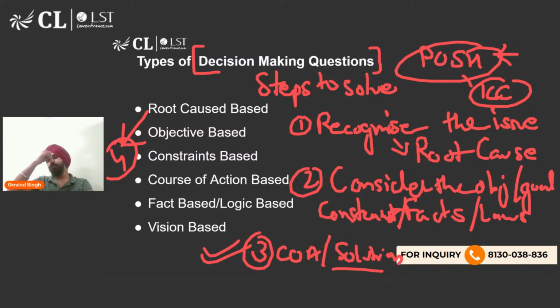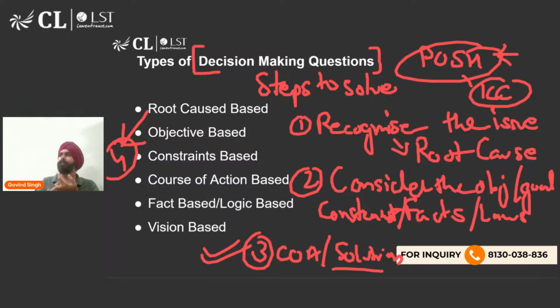Now, when you break down each of these steps, let's understand how you actually recognize the root cause. All of us know we have to recognize the root cause and the issue. That's quite simple, duh. But how do we do it? What do we think when we have to recognize the issue or the root cause? You ask 3 primary W related questions. What are the W questions? What, when, and why. So to recognize an issue, you ask what, as in the context. What is the context? What is the objective? What is the goal? What are we looking at? So you ask the what first.